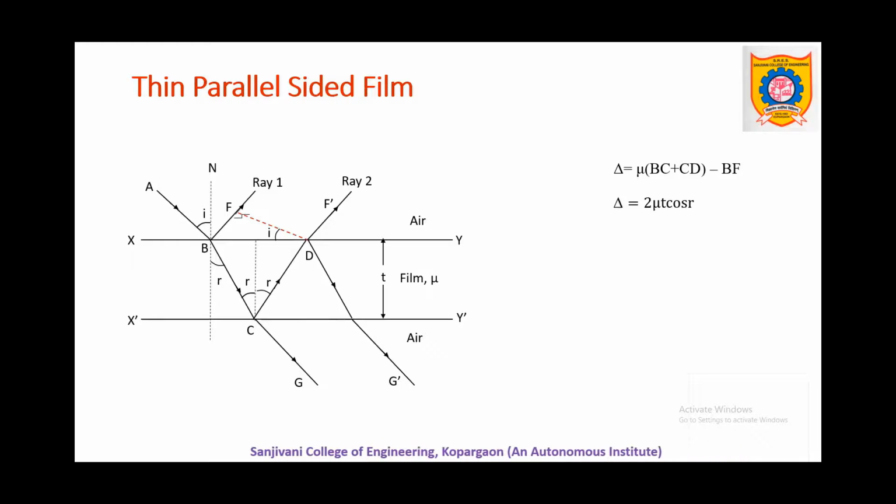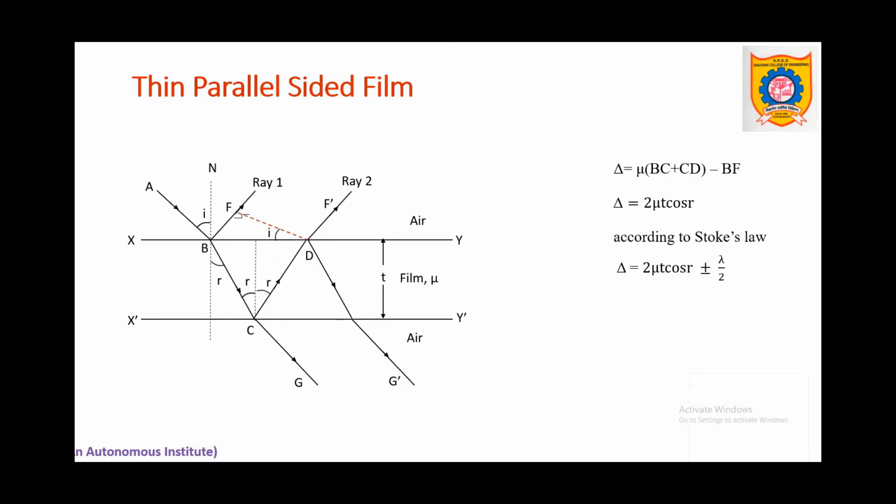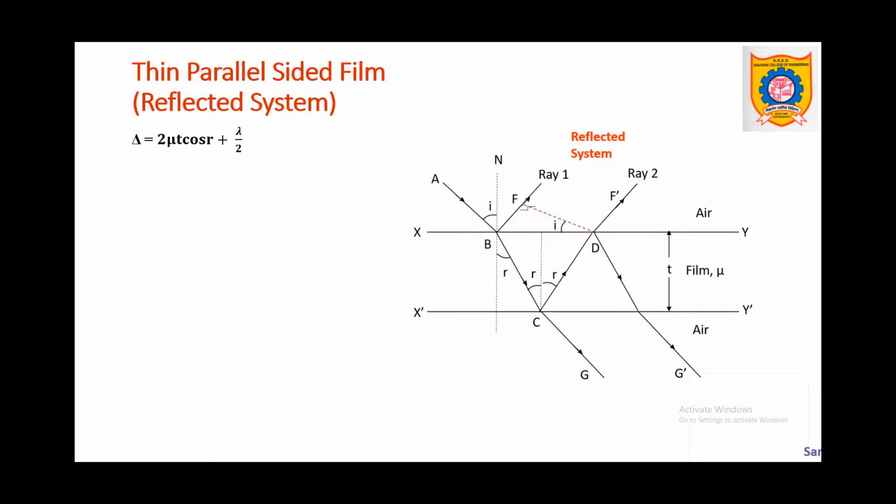Now we can apply further Stokes' law. As these two interfering reflected rays are produced from the film, that means the interface is rarer to denser. So by Stokes' law, there will be an additional change in the path by lambda by 2, and thus the path difference becomes 2 mu t cos r plus minus lambda by 2, or simply we can consider 2 mu t cos r plus lambda by 2. What about the minus sign? The minus sign is eliminated for the sake of simplicity. It is also valid, but we'll ignore it for our own consideration. So we will consider the path difference as 2 mu t cos r plus lambda by 2.